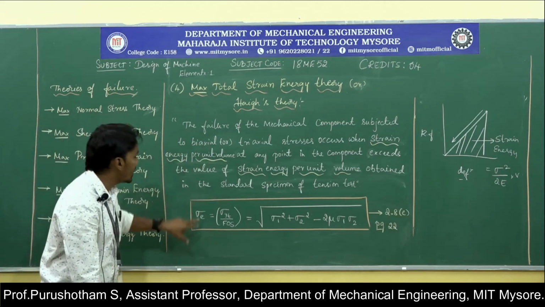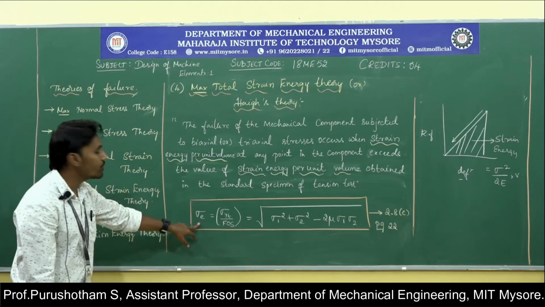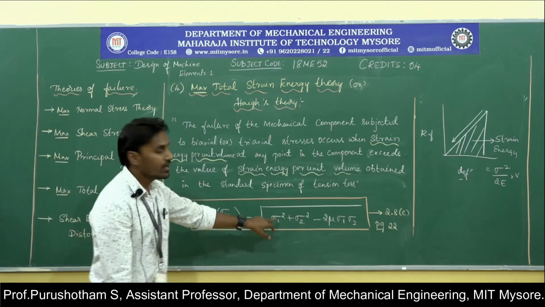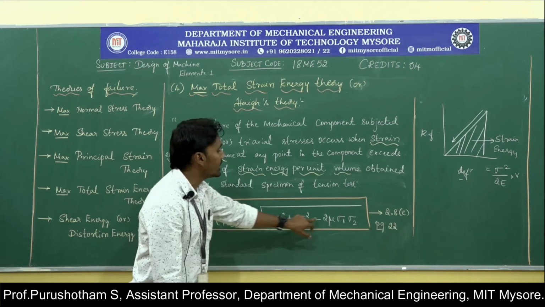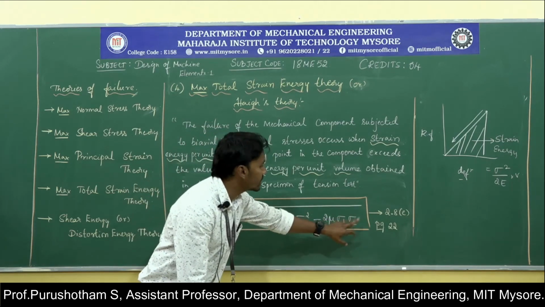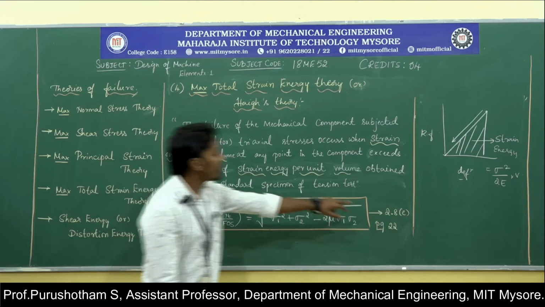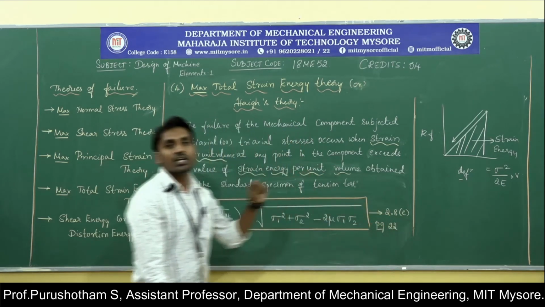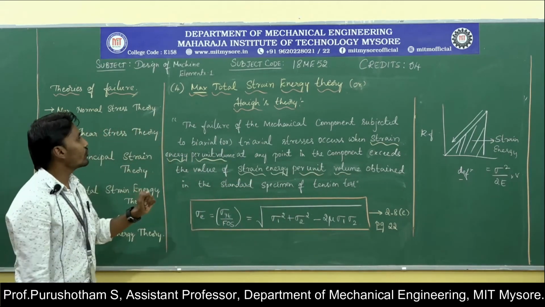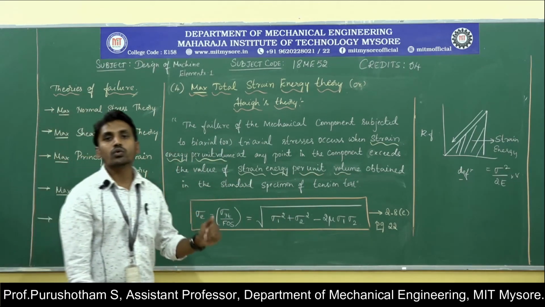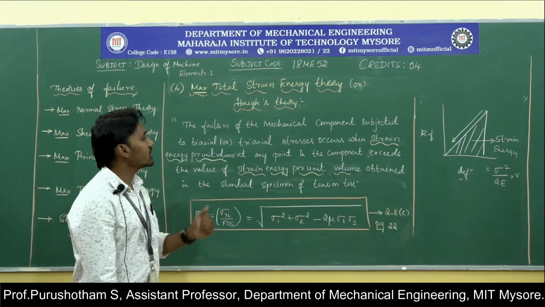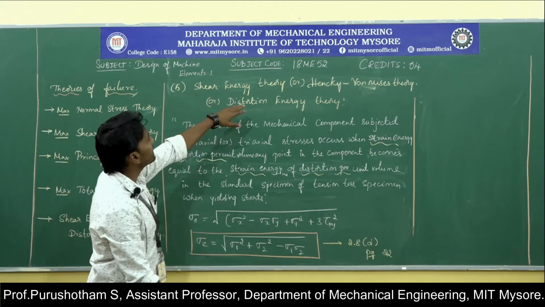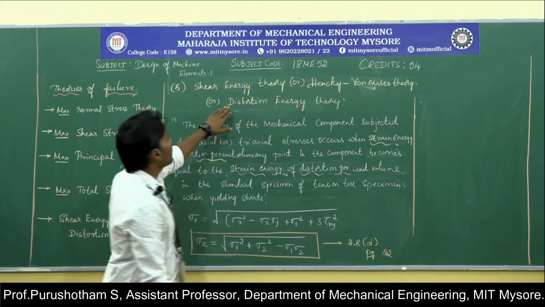When you deduce this concept, we get the equation sigma E, which is equal to sigma y by FOS, which is equal to the square root of sigma 1 square plus sigma 2 square minus 2 mu into sigma 1 into sigma 2. This equation is available in the data handbook, equation number 2.8e, page number 22. This ACE theory of failure holds good for brittle material, and it is rarely used. The last theory of failure is the shear energy theory, or Von Mises theory, which is also called the distortion energy theory.